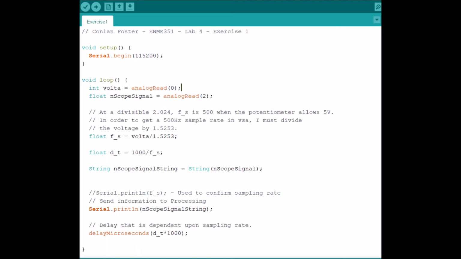Hi, I'm Conlon Foster, and this is Lab 4, Sampling and Aliasing for ENME351. Here we see my Arduino code. We're doing this in 115,200 baud.